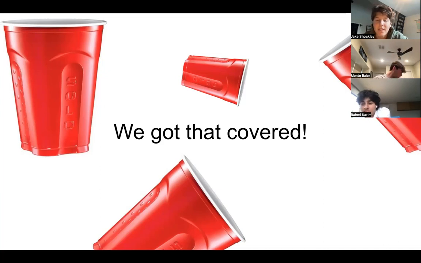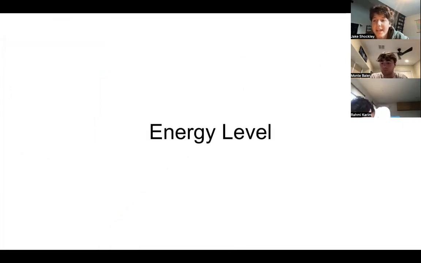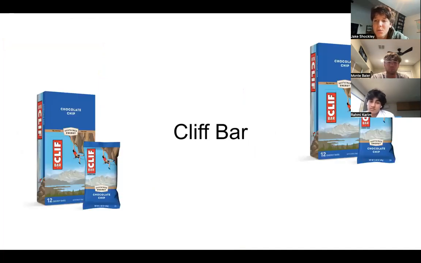Confounding variable number two, energy level. We're worried that Rami is going to lose energy because he might not have eaten. So we made him eat a Clif Bar exactly 20 minutes before he took his shots. That way he doesn't lose energy halfway through his shooting, because he has a full belly of Clif Bar.